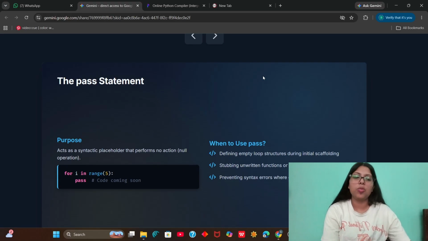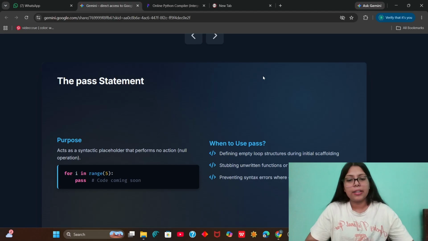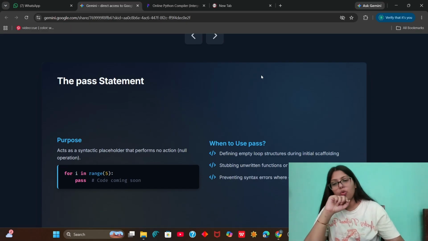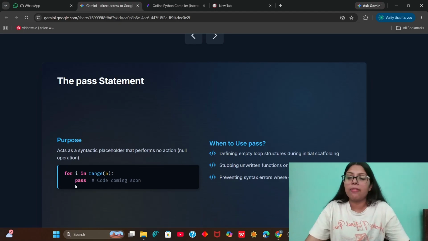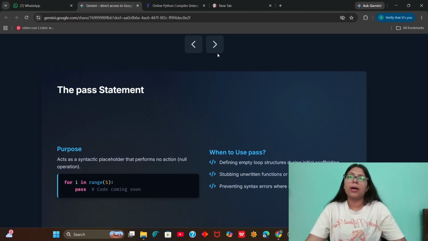So we make the loop, write pass, and write the code inside it later. Then we have stubbing unwritten functions or classes, and preventing syntax errors where a code block is required. If I write a block and don't write anything inside it, it will end in a syntax error. So if I want to write that code later, I will use the pass statement, which works as a placeholder for my code.